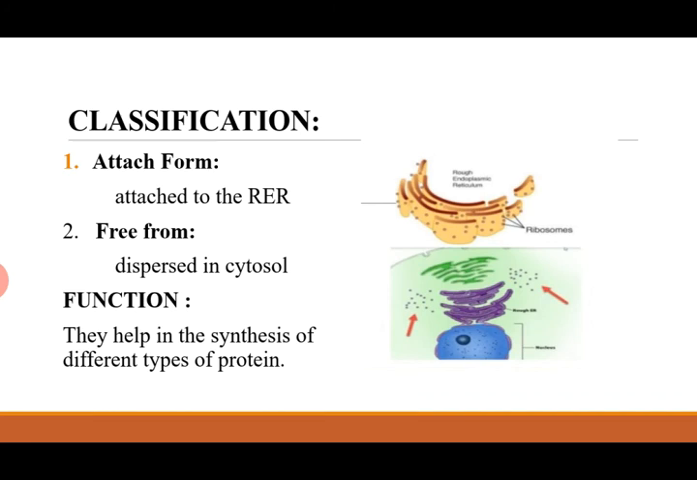The second form is the free form, that are dispersed in the cytosol. These ribosomes are involved in the synthesis of proteins that work inside the cytosol. As you can see in the diagram, the red arrow shows the ribosomes which are dispersed in the cytosol.